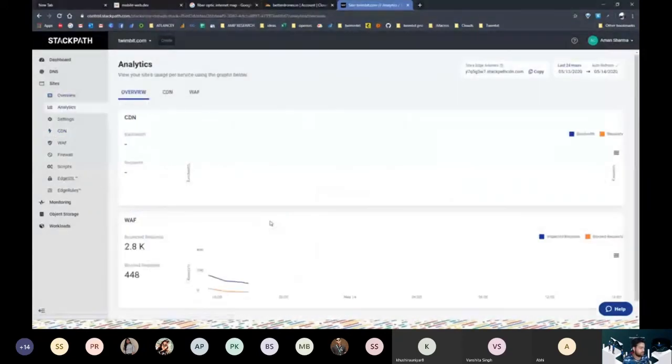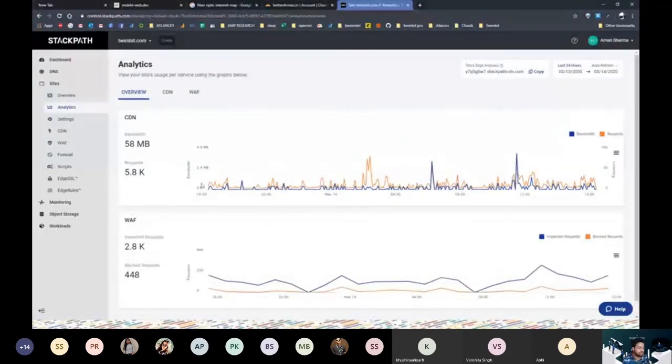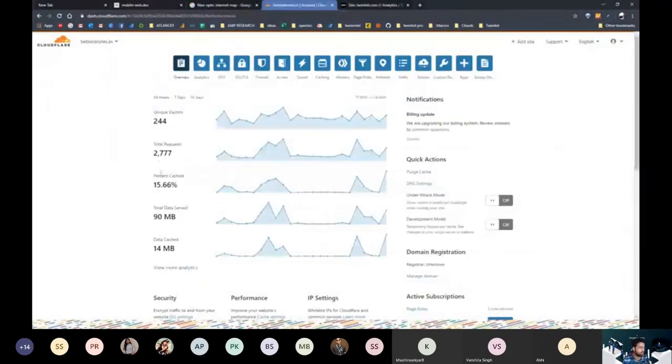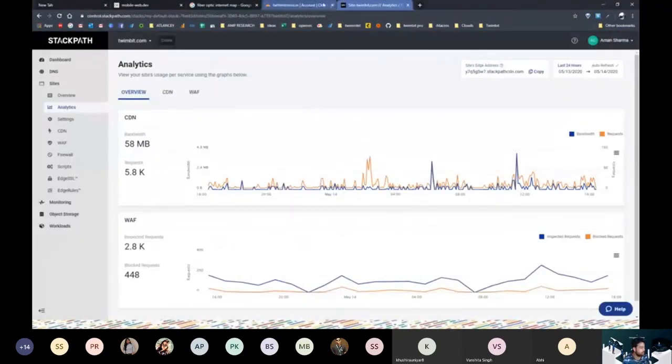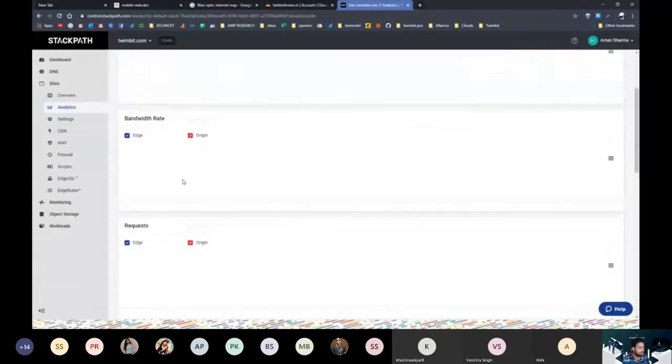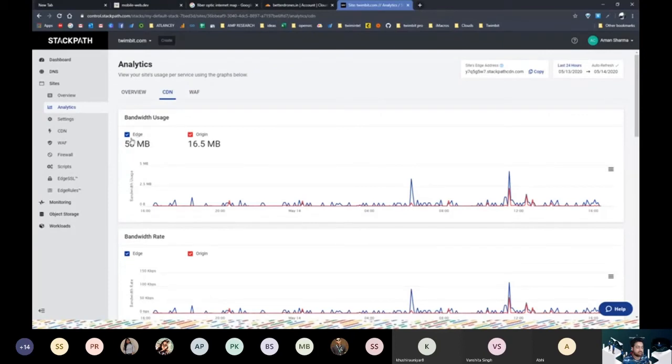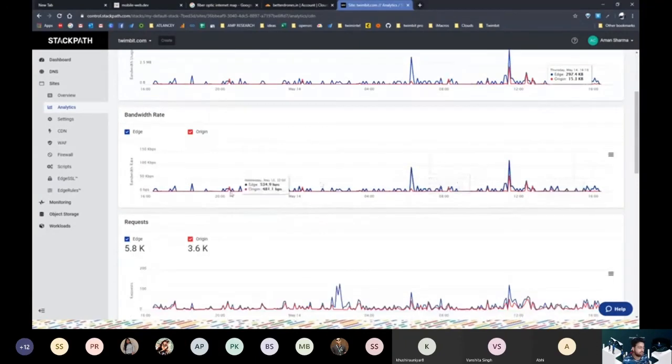Let me go to analytics and show you this data. Now you can see that there are a lot more requests than on this simple website over here. Right now we had only 244 visitors, but in this case we have 5,800 visitors on average every day. So this is the amount of traffic that we are talking about. If we go to CDN, we can see how many people are hitting the edge, edge meaning the CDN itself, and how many people are hitting the origin. In this case, more people are hitting the edge rather than the origin. So we are basically saving a lot of time and a lot of bandwidth.